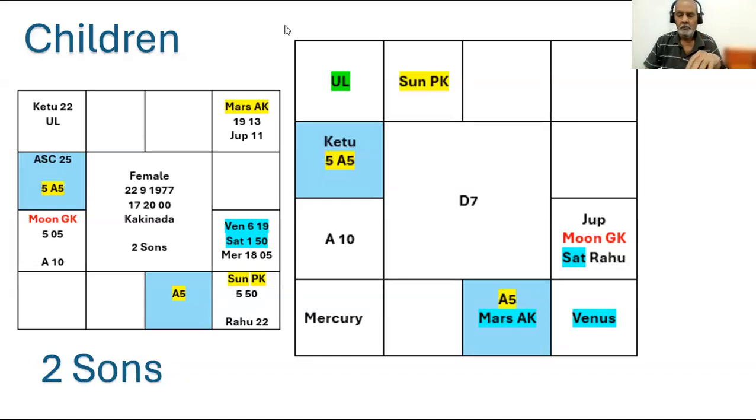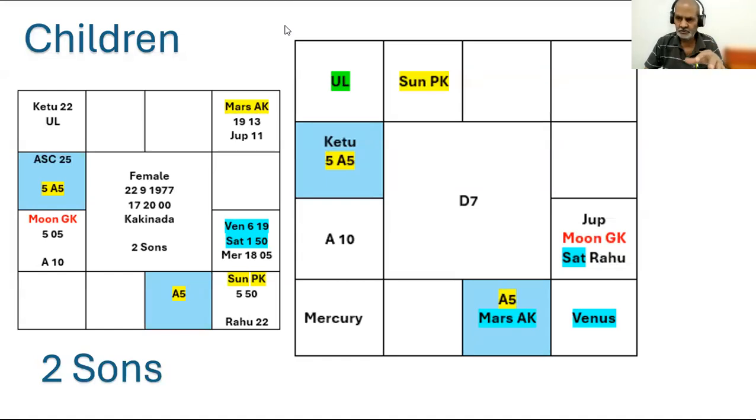Then about the connection between A5, fifth from A5, etc. Let's see. A5 is Libra. Fifth from A5 is Aquarius. Lord of A5 is Venus, and PK is Sun.